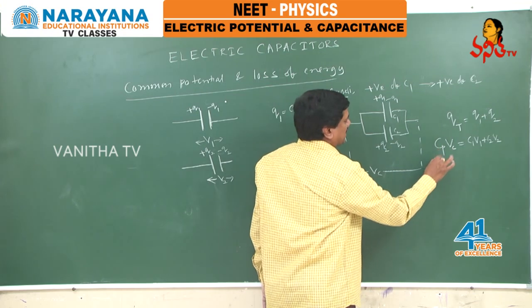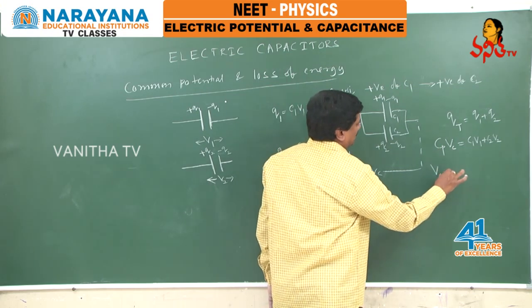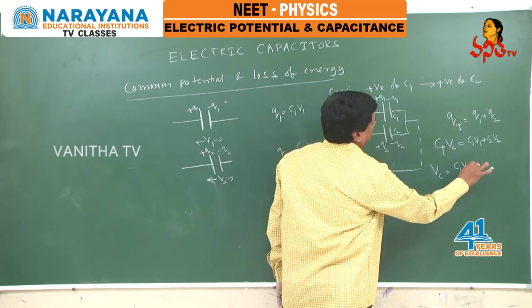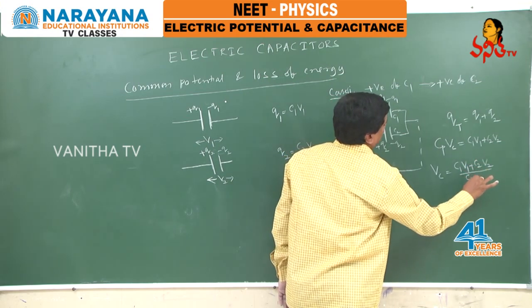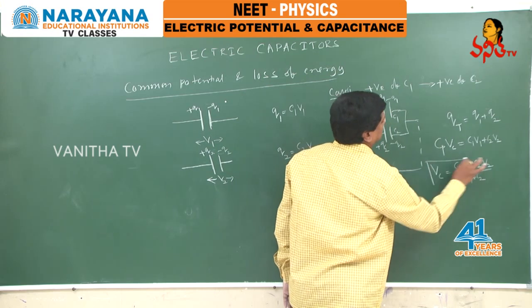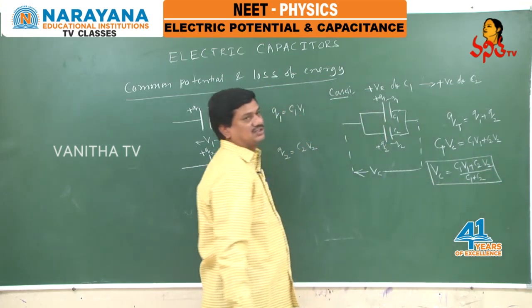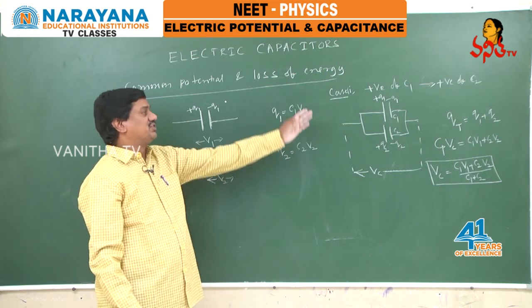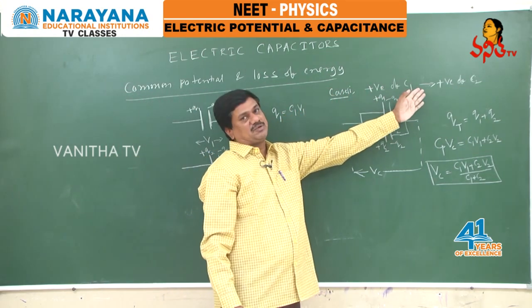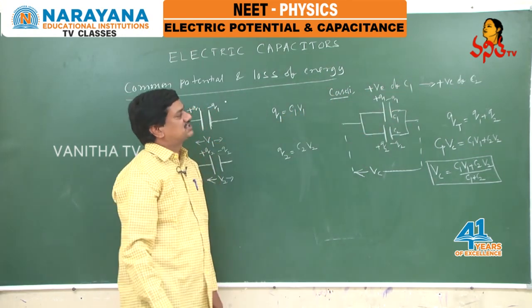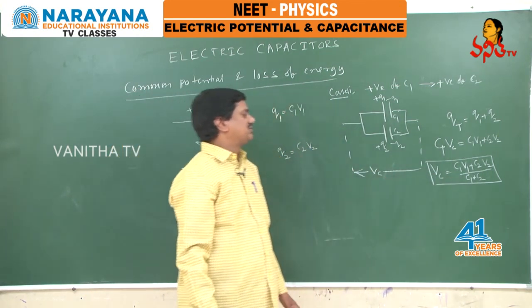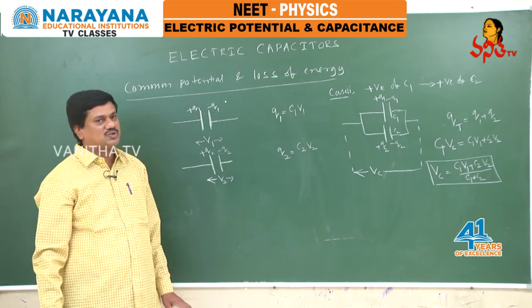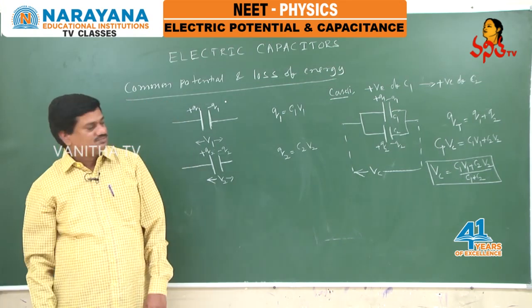So from this, the common potential equals C1 V1 plus C2 V2 divided by the capacitance in the parallel combination, which is C1 plus C2. So this is the equation for common potential, in the case where the positive plate of the first capacitor is connected to the positive plate of the next. V equals C1 V1 plus C2 V2 by C1 plus C2.